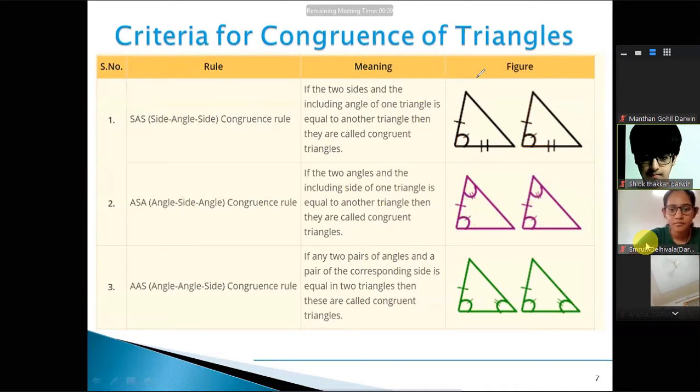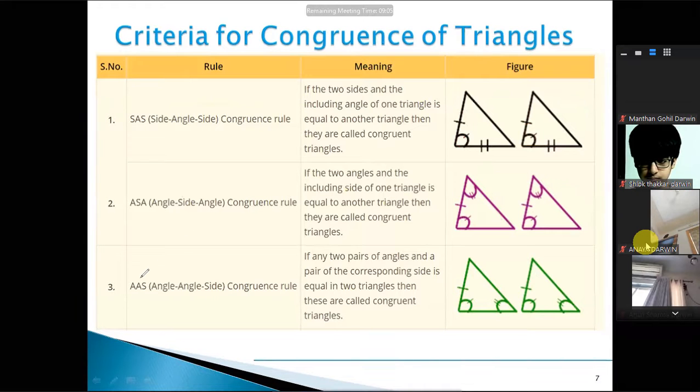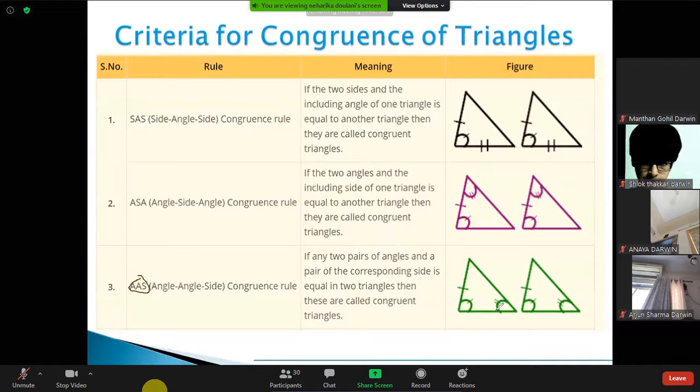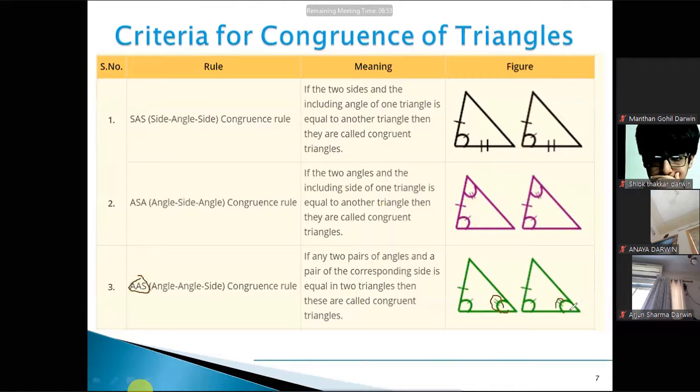Yes, ma'am. We'll move forward to the next rule, which is the AAS rule. So in AAS, if I'm starting from here, this is my one angle which is equal to the angle of the other triangle, then the second angle, then a side. So we are going in the sequence A, A, then S. So you can see A, A, S. Then also the triangles will be congruent to one another.